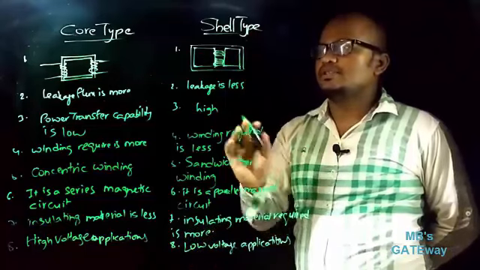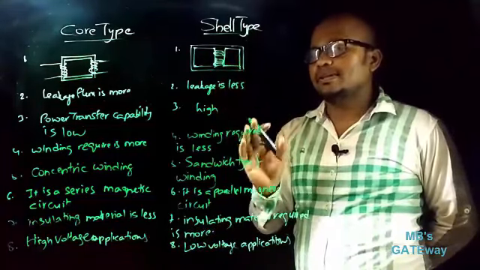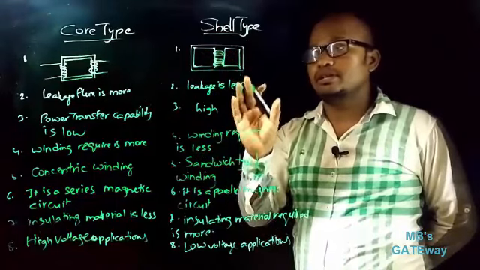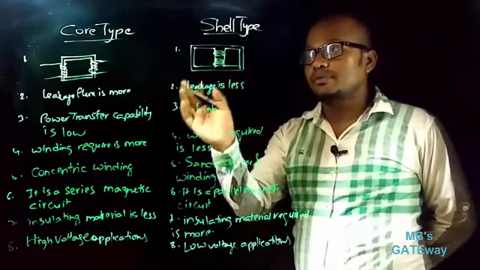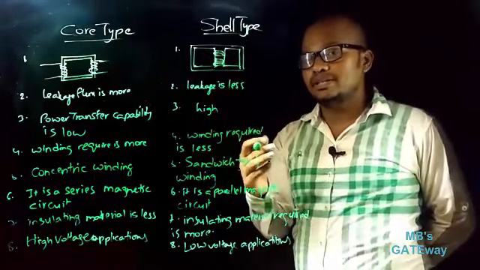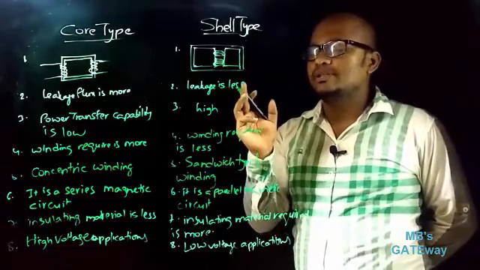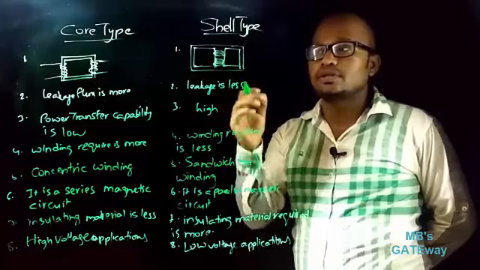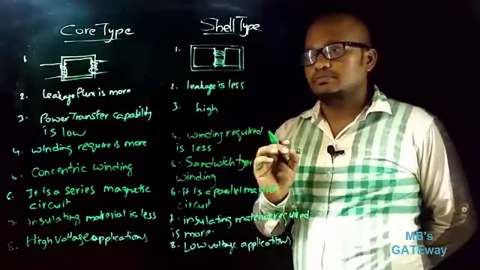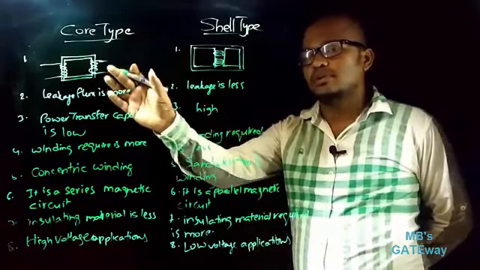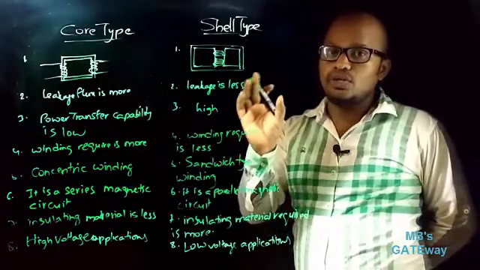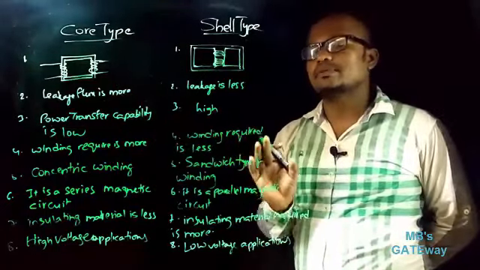Of course, it is known that we can obtain similar characteristics from the core type and shell type of transformer, but the choice between the types depends upon many factors, such as kVA rating, losses, insulation, etc. But please keep in mind that for high voltage applications core type of transformer is preferred, and for low voltage applications shell type of transformer is preferred.